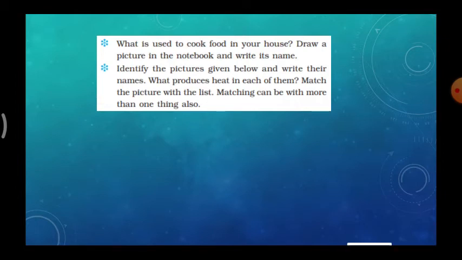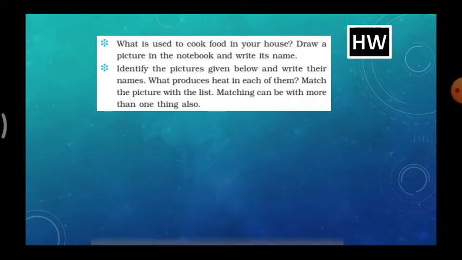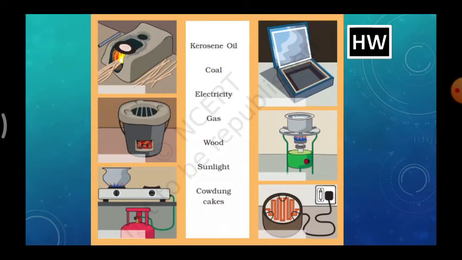Identify the pictures given below and write their names. What produces heat in each of them? Match the picture with the list. Matching can be with more than one thing also. So look at this thing, kerosene oil.